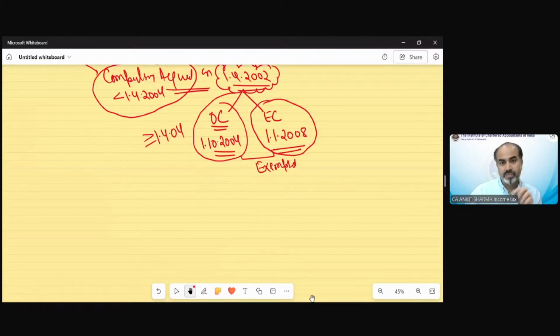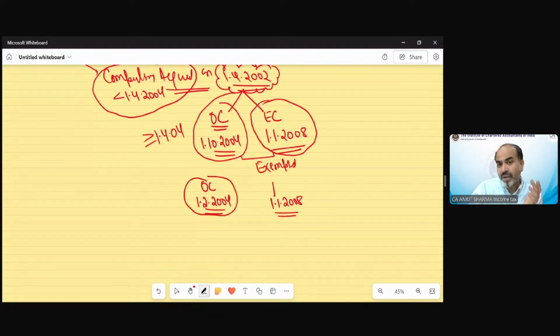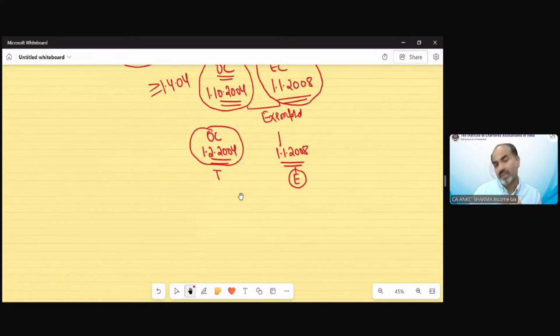Suppose now OC is received on 1st February 2004 and EC received on 1st January 2008. If OC is received before 1st April 2004, then what will happen? This is going to be taxable as per the provisions of compulsory acquisition, and only the EC is going to be exempted. Clear?